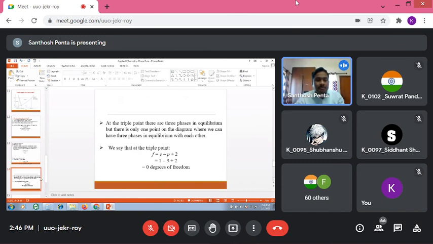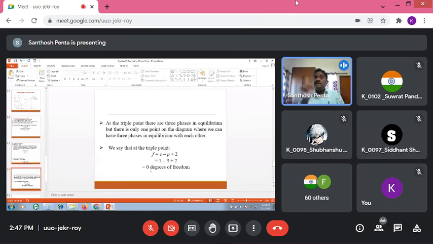So here apply the mathematical formula at the triple point. That means F is equal to C minus P plus 2. See, number of components 1 only, because solid H2O, water H2O, vapor H2O. So in all the 3 phases, number of components 1. Then 3 phases are there: solid, liquid, vapor, plus 2. So 1 minus 3 plus 2. Here, plus 2 plus 1 minus 3, cancelled, and that goes to 0.